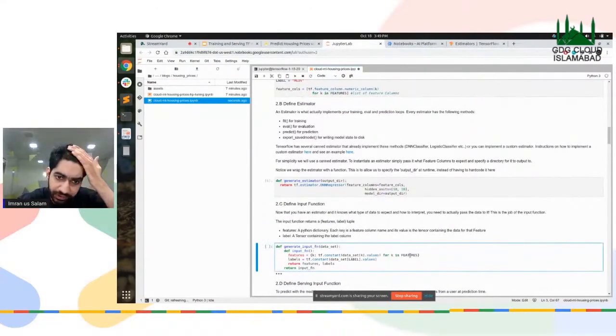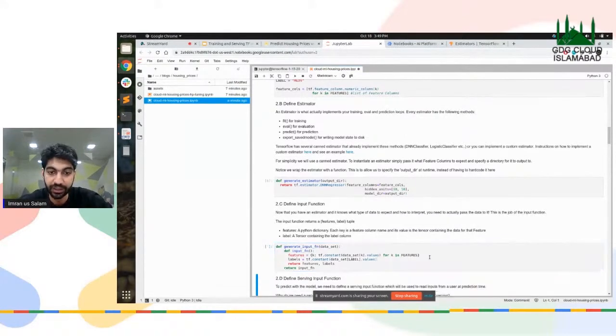Okay. Then we have defined our input function. Now, what does the input function do? It returns two particular outputs: the features and the labels, right? So once we have given it our input, it will convert them to the features and labels, and it will return the input function, right?